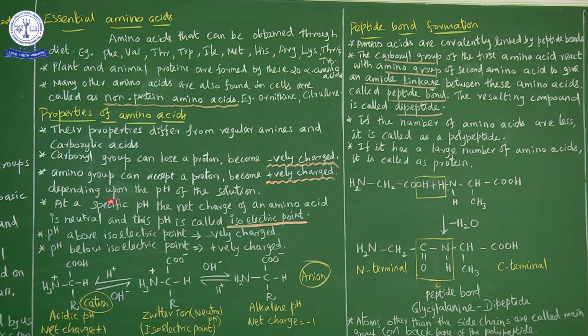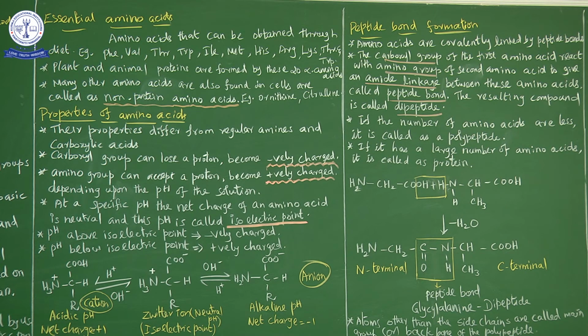So at a specific pH, the net charge of an amino acid is neutral, and this pH is called the isoelectric point. So pH depend பண்ணி it may be positive or negative, ஏதோ ஒரு சார்ஜில் present ஆயிருக்கும். But at a particular pH, the charge of an amino acid is neutral. That means it is not carrying any positive or negative charge. So positive charge present ஆயிருக்காது, negative charge present ஆயிருக்காது ஒரு particular pHல. So then it will be neutral. That means it has both positive and negative ரெண்டுமே இருக்கும்.